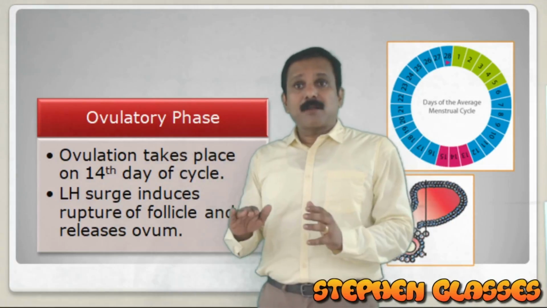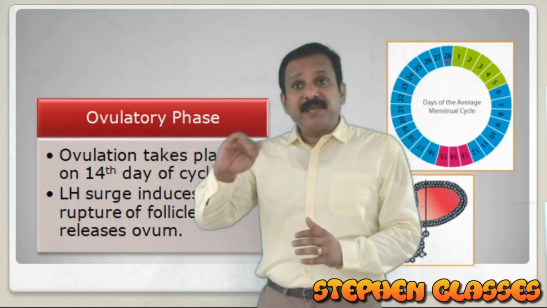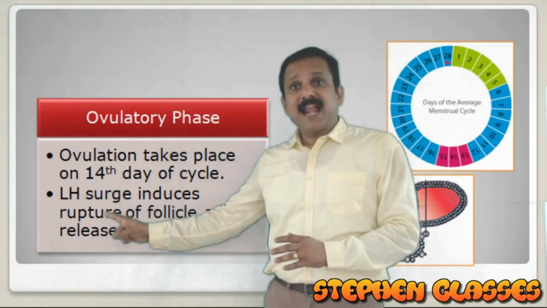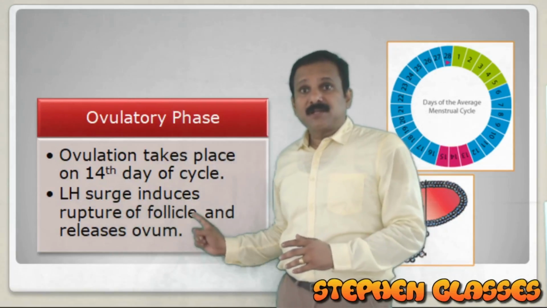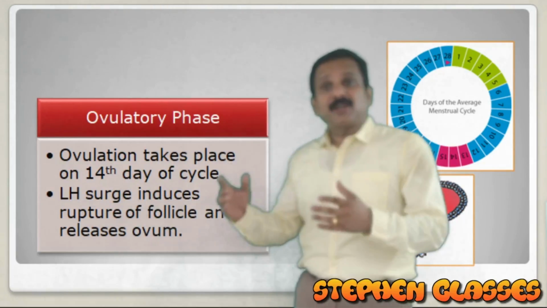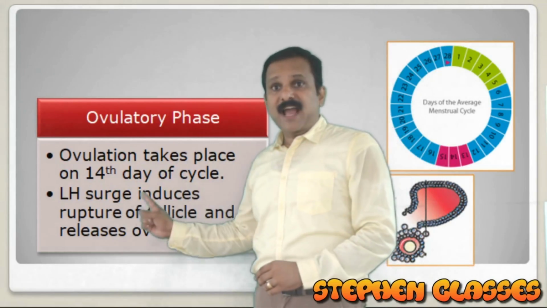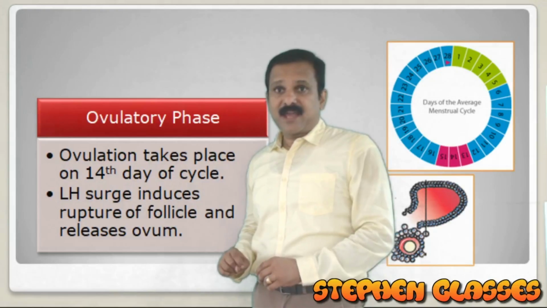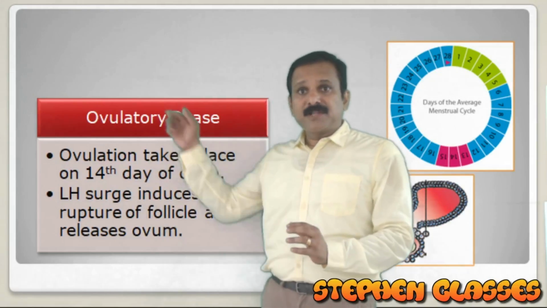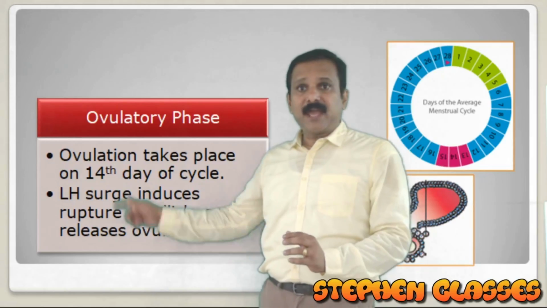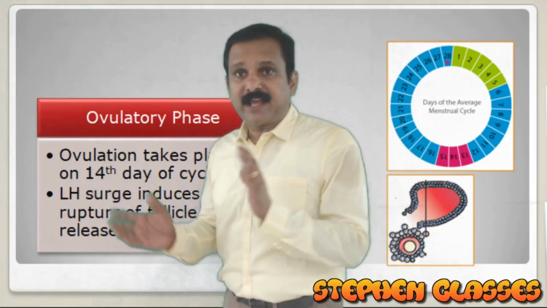The luteinizing hormone in blood will reach a peak level, and that peak level is considered the LH surge. The LH surge will induce the rupturing of the follicle and release of the ovum. So ovulation will happen because of the LH surge. Okay, the graphical representation I will give you later. Here we are going through the different phases only now. So the ovulatory phase I have explained. There is ovulation on the 14th day.